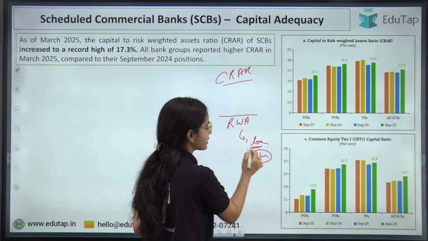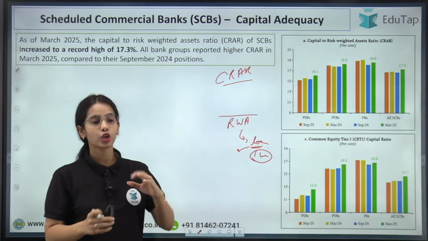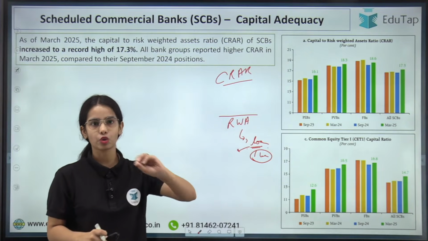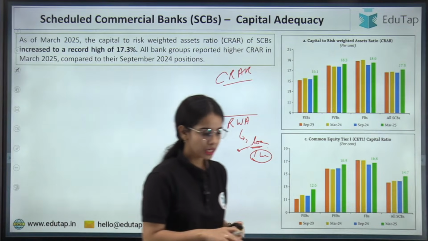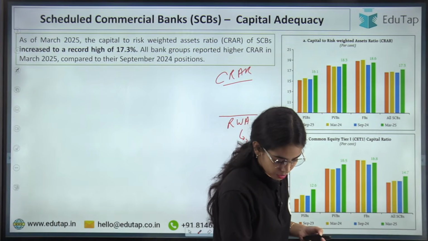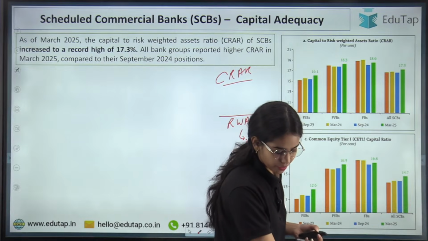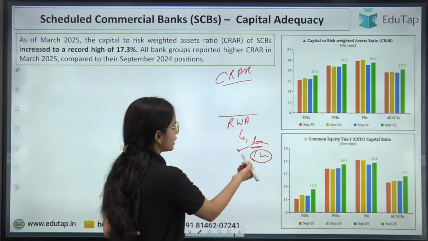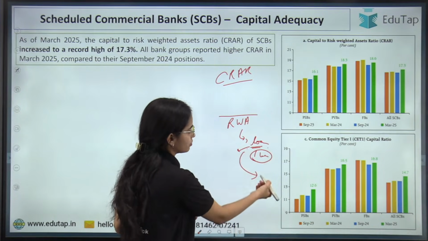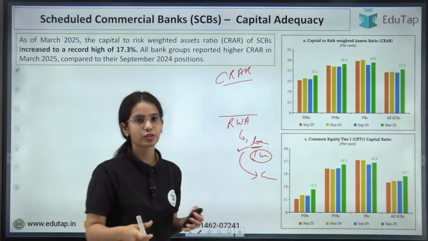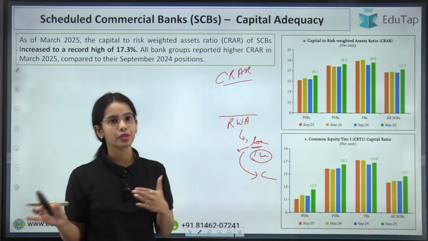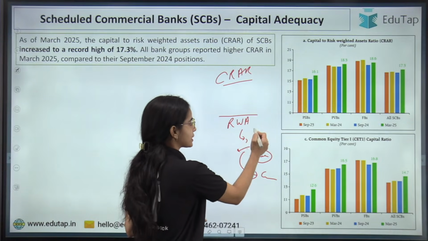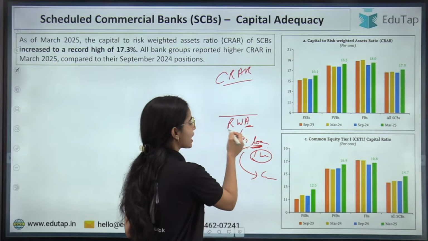Now this loan has certain risk attached. If the loan is given to the central government, there is 0% risk. If the loan is given to state governments, let's say there is 10 or 20% risk. If the loan is given to corporates, there is, let's say, 30%, 40%, 100% risk. If the loan is given to MSMEs, there is a certain percentage of risk. So all the assets, that is all the loans given by the bank, have some risk attached.